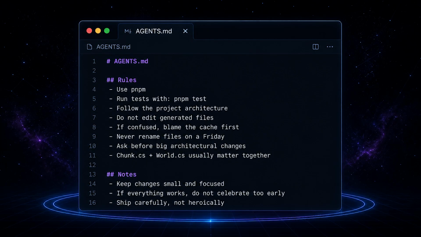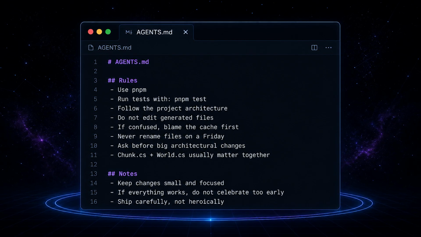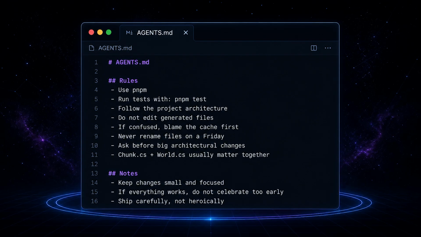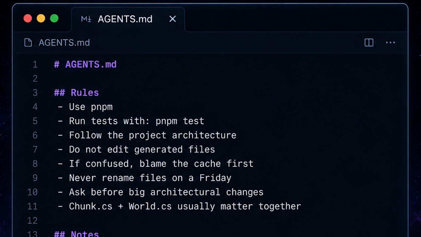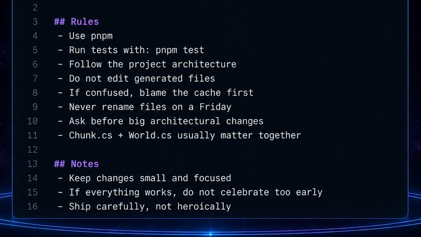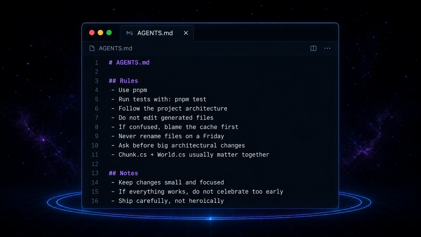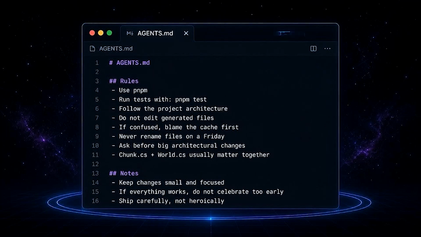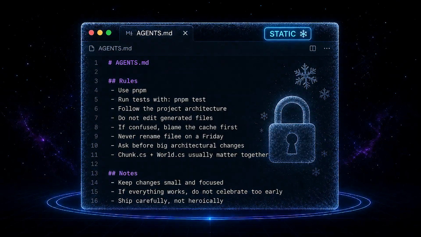Existing approaches. There are already ways to give agents memory. The simplest is static project context. In OpenCode, something like agents.md is useful. You can write stable instructions like use pnpm, run this command for tests, follow this architecture, do not edit generated files. That is valuable. But it is static. It is more like a rule sheet than a living memory system.